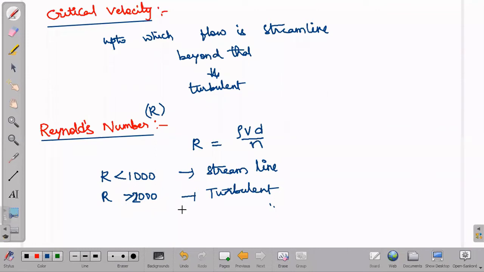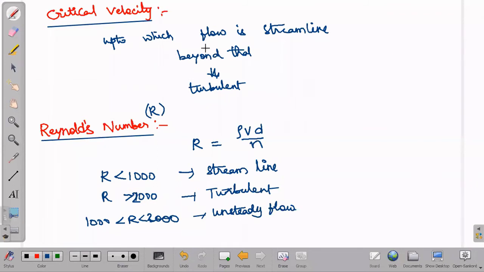If R value is in between 1000 and 2000, it is unsteady flow we call. That means it looks like streamline as well as turbulent, and we cannot exactly say. That is about Reynolds number.